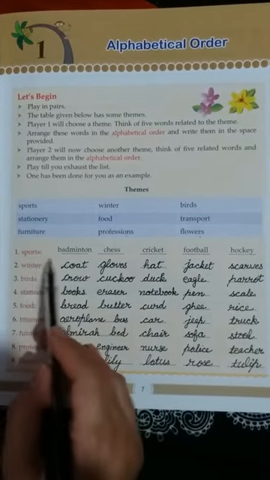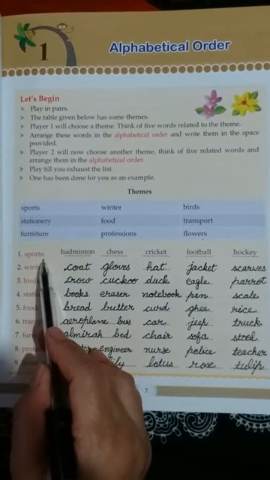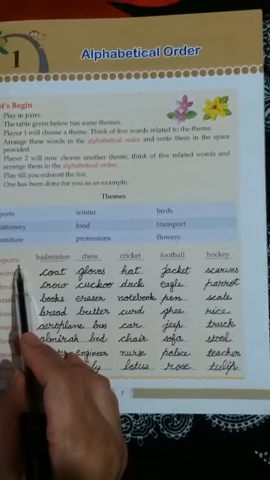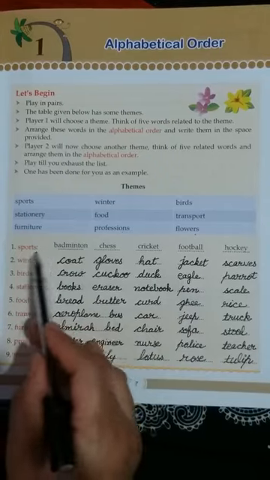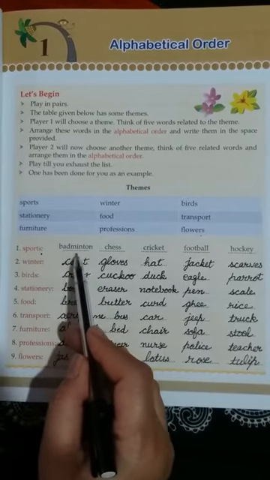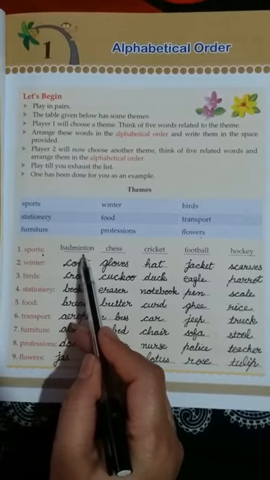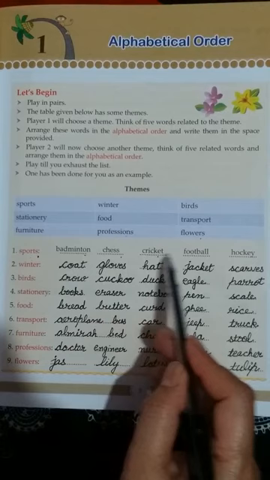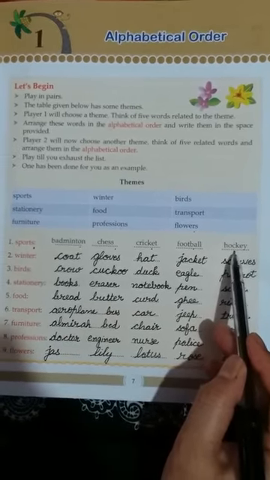First example, that is sports. Theme is sports. So you have to think of 5 words related to the theme and write them down in the space given there. And one example has been solved. In sports we know that badminton, chess, cricket, football, hockey games are there.